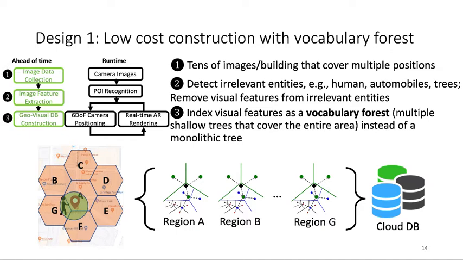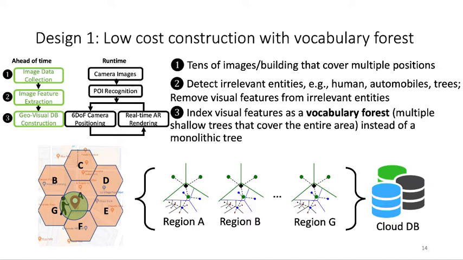The next step, we will detect the irrelevant entities, for example, the human or the automobiles or the trees that happen to be included in the image collected, and we will remove those visual features from the irrelevant entities by detecting the bounding boxes of those irrelevant entities through some generic object detectors like YOLO.